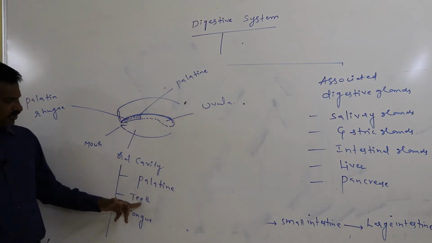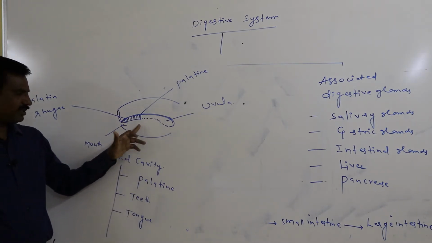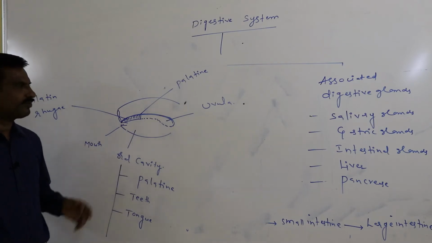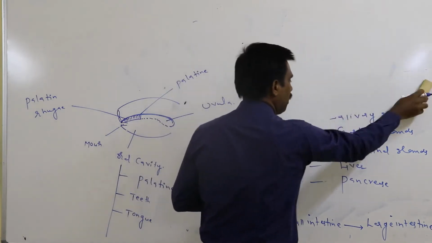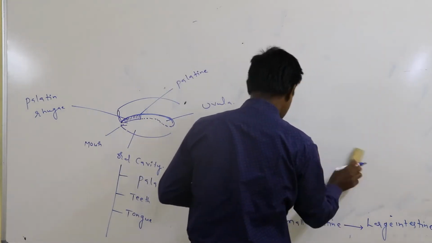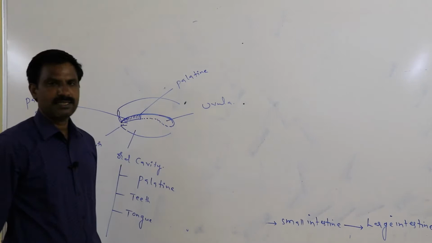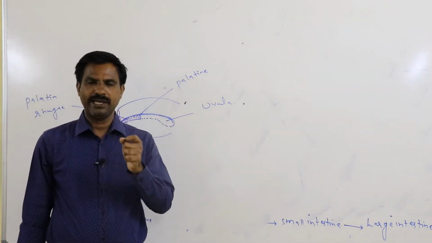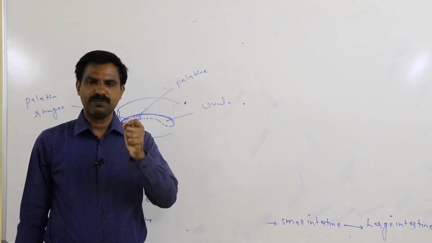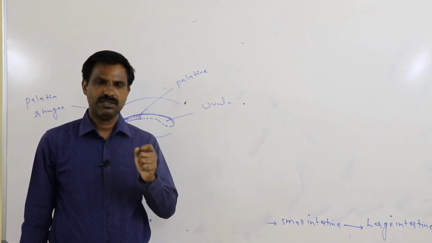Again, the second portion which is present in the oral cavity is the teeth. What kind of teeth are present on the upper and lower jaw? In the human being, on both upper and lower jaw, totally 32 teeth are present in the adult person.